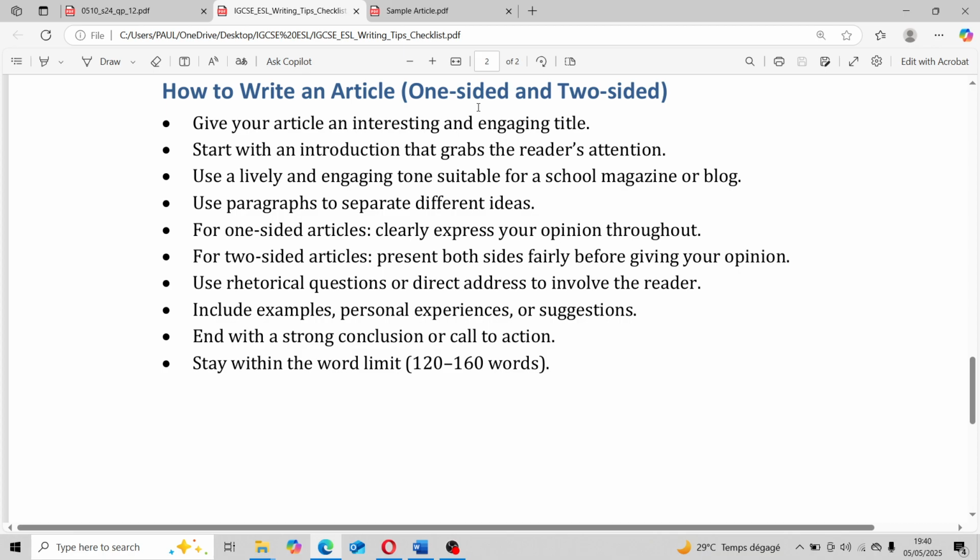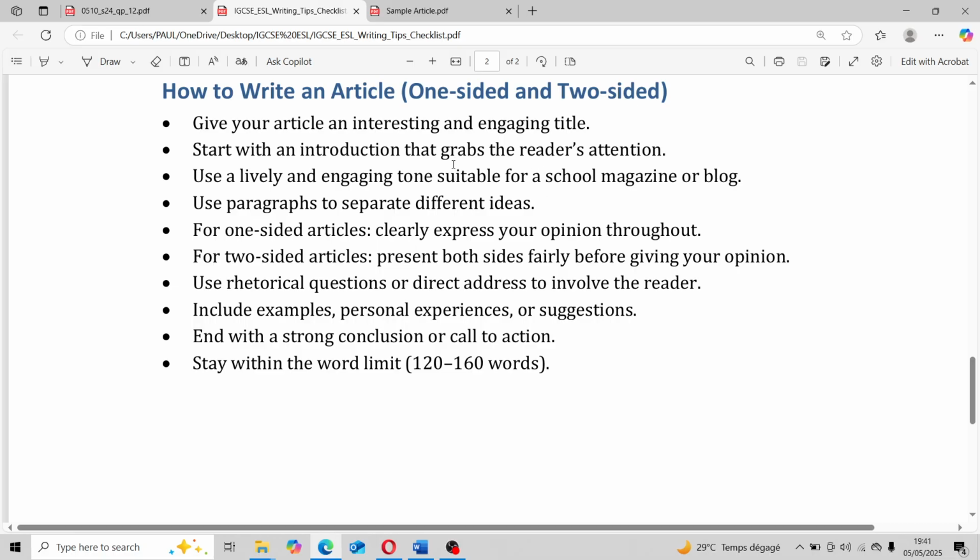So if you're choosing the town is a good place, you are focusing on that alone throughout your essay. That is good. If you believe that the town is not a good place, you're focusing on that alone, that is also one-sided. But if you believe that the town can be a good place and also it might lack some things, the combination of both, that means you're writing a two-sided article. So it depends on you entirely what you want to go for.